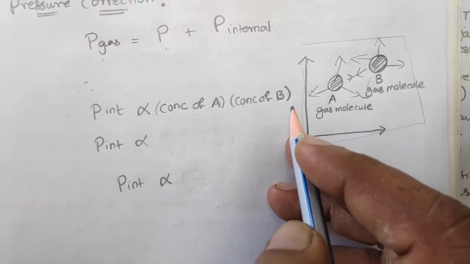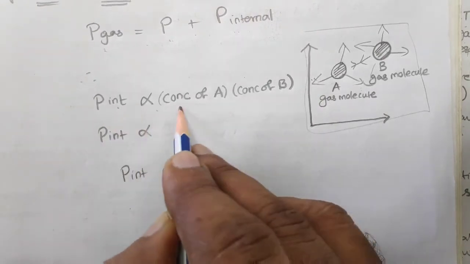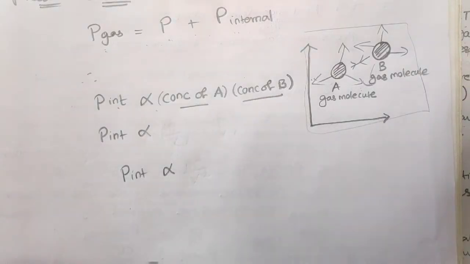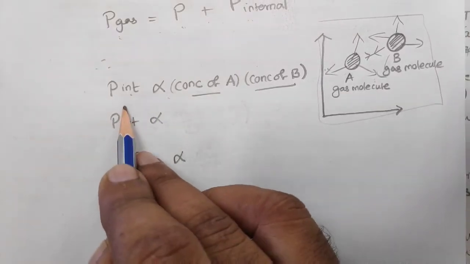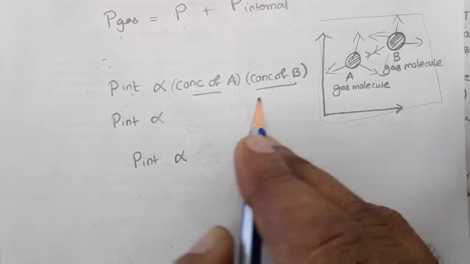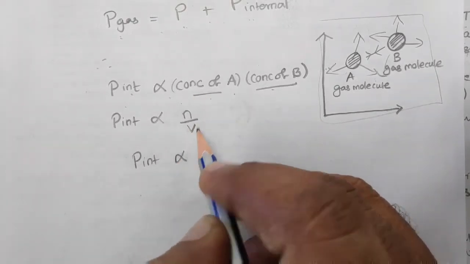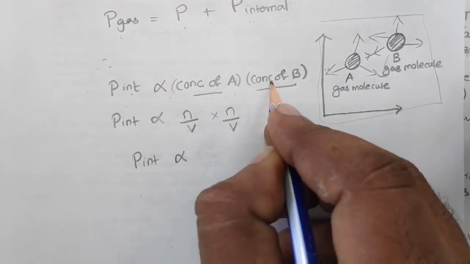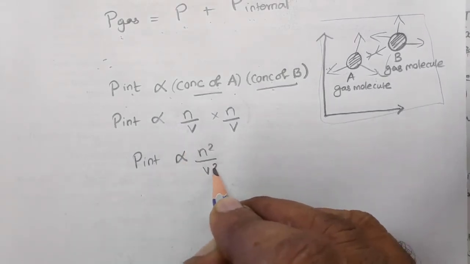The internal pressure is directly proportional to the concentration of gas A and the concentration of gas B. So P internal is directly proportional to concentration of A into concentration of B. For concentration, I can write moles upon volume, so for both we can write n by V for molecule A and molecule B. If you correlate this, it will be n square upon V square.